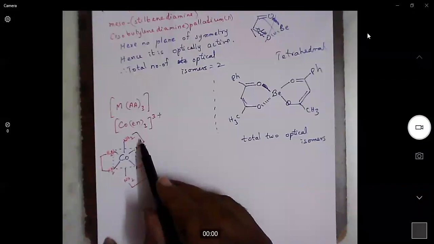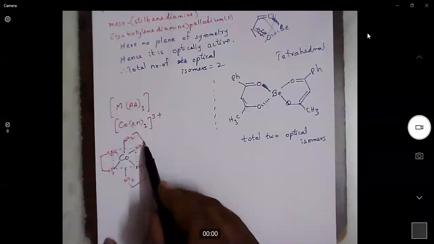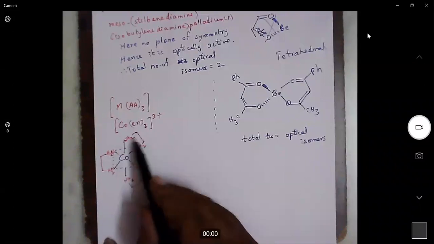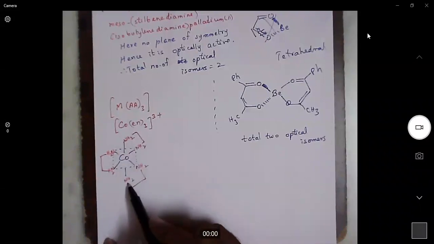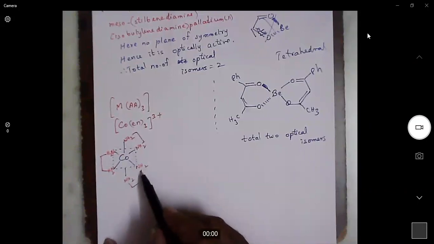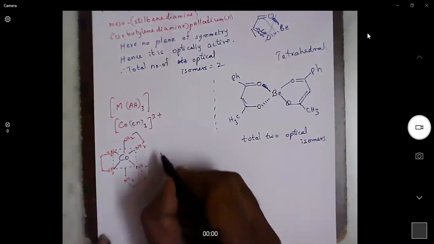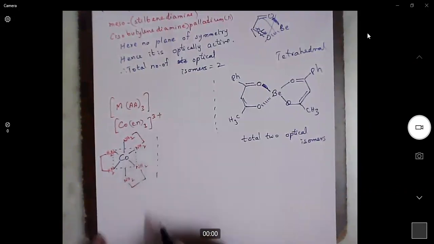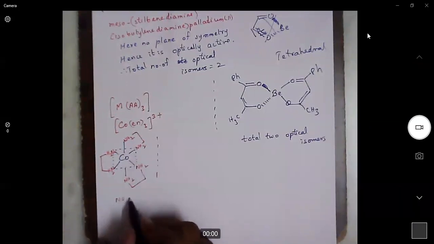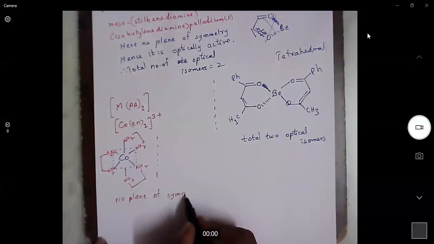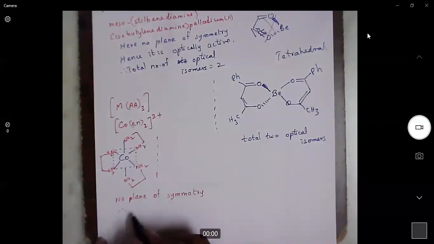But look at this group. This chain is backside, and this chain is front side. So how can a mirror image be possible for a front chain and a back chain? It is not possible, right? So mirror image is not possible for helical structures. You try to draw the mirror image. So there is no plane of symmetry for this molecule, hence it is optically active.